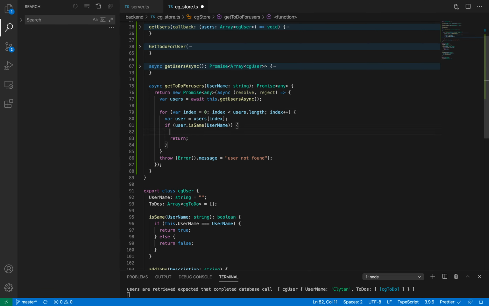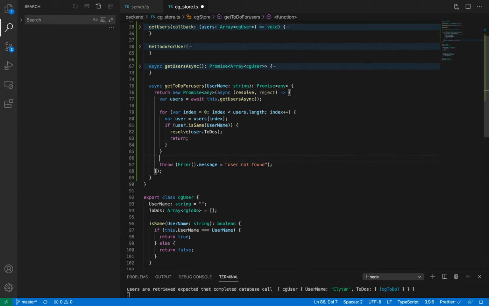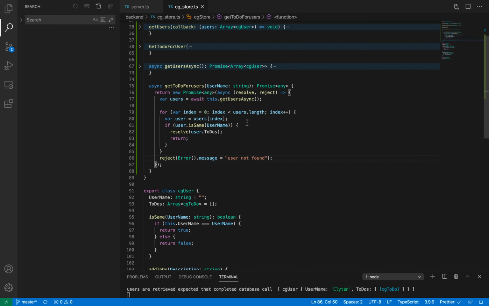So here I will resolve the promise and send user dot todos back. When I want to throw an error, I won't be throwing an error like this, but rejecting, and I will reject with this error. This is how we use async await.